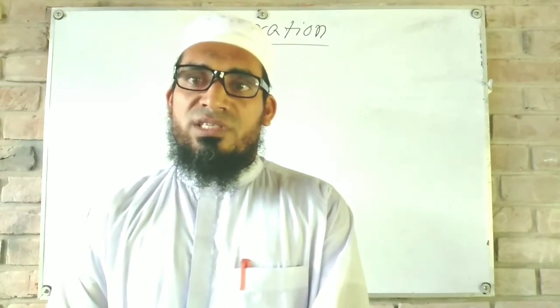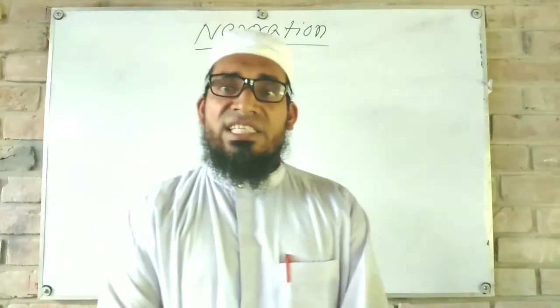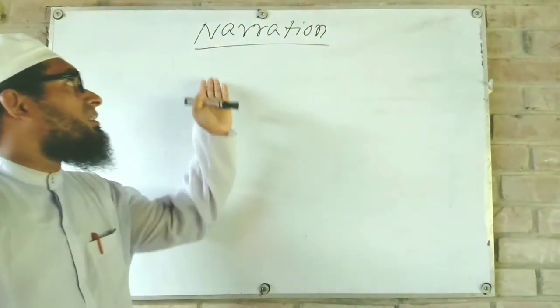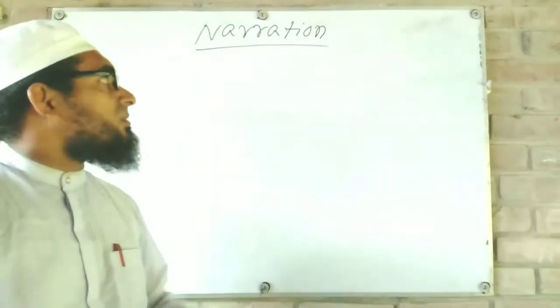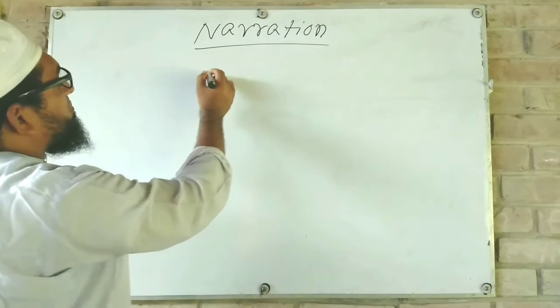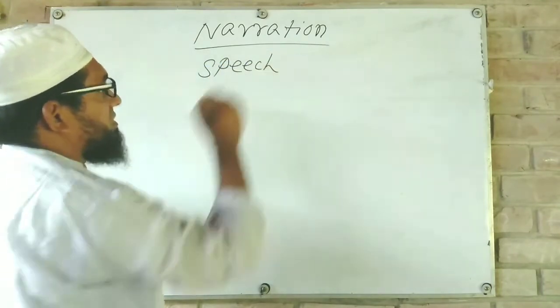So try to understand. I will discuss the topic narration. Dear students, I have already written narration on the board. Narration has three names: narration, speech, and narrative style.